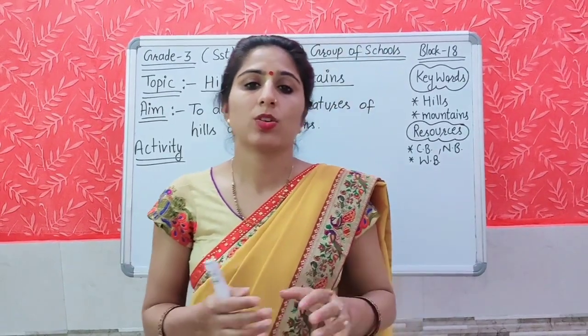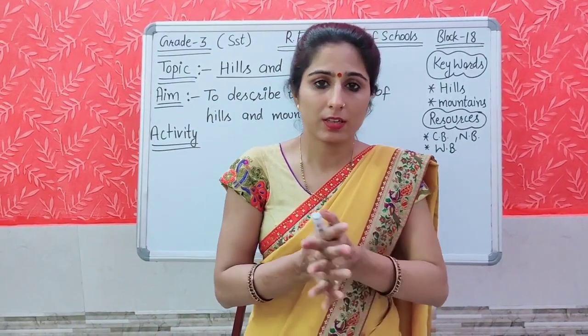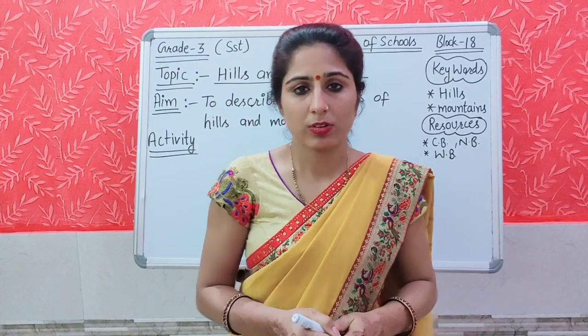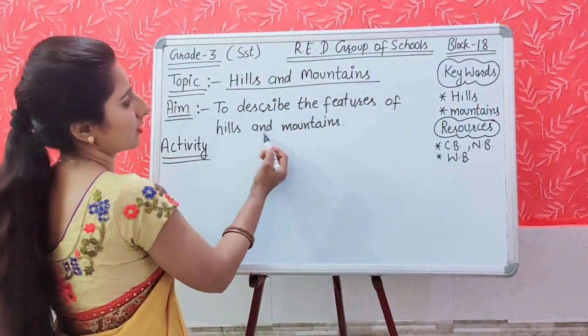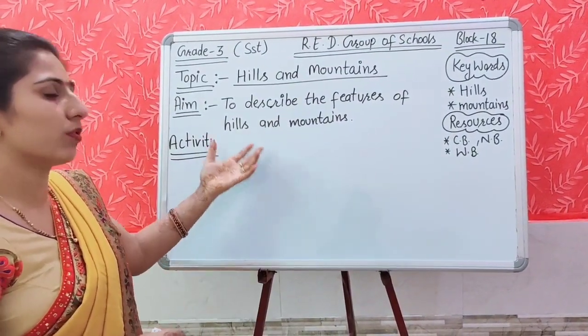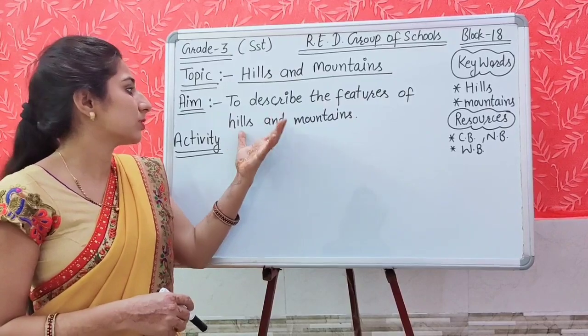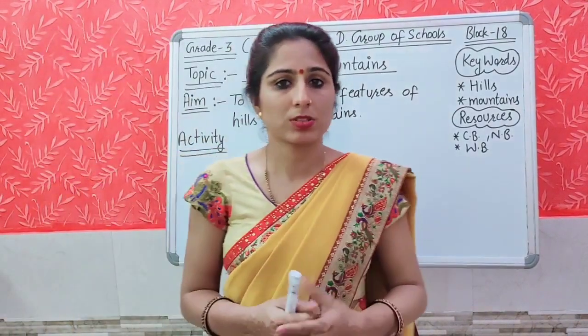In this class we are going to read about the different physical features of hills and mountains. So what is our today's aim? To describe the physical features of hills and mountains. Today we are going to learn about the features of hills and mountains, means कैसे होती हैं hills और mountains, हम उनके बारे में पढ़ेंगे और सीखेंगे.